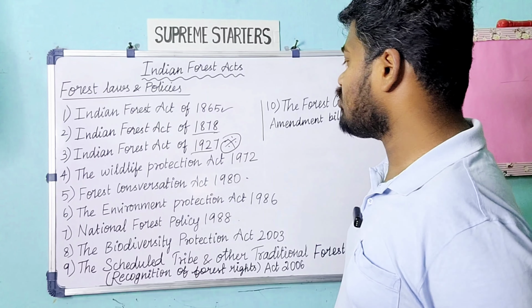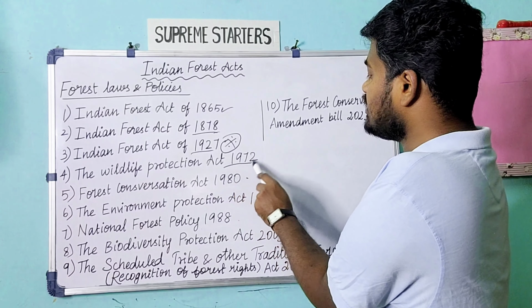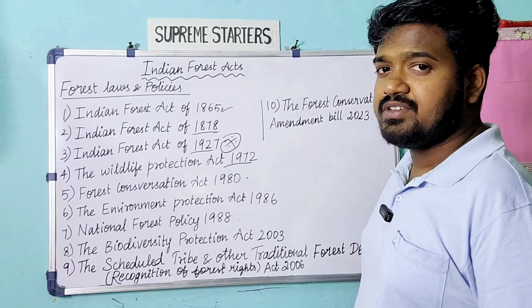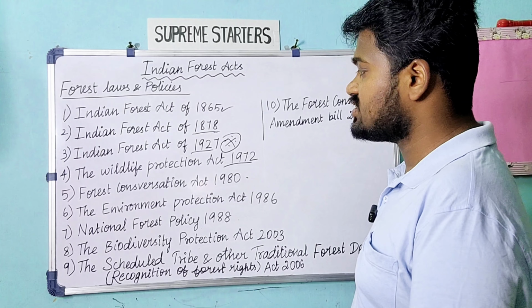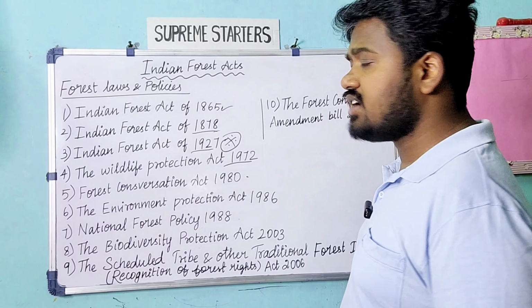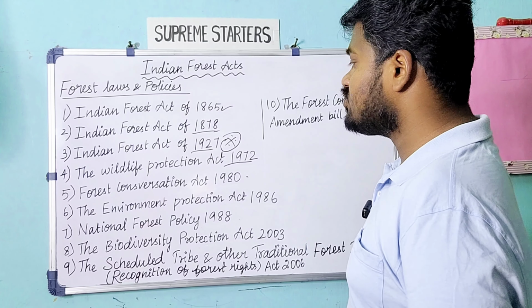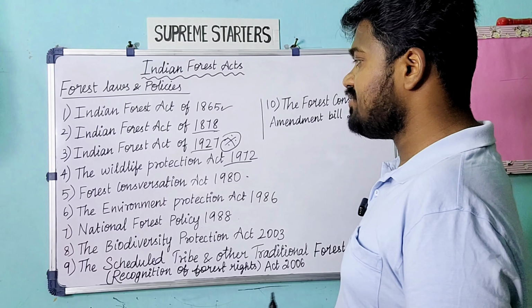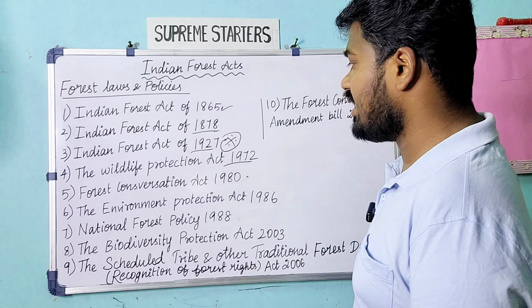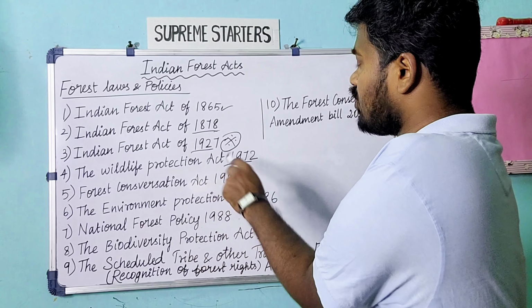So then the Wildlife Protection Act 1972, and this was especially introduced for the protection of subspecies, either the plants or animals which are covered under the Wildlife Protection Act. Ultimately, wildlife majorly comprises plants and animals only. So to protect them, this Wildlife Protection Act was introduced. But because wildlife is part of the forest, I have taken this under the Forest Act.